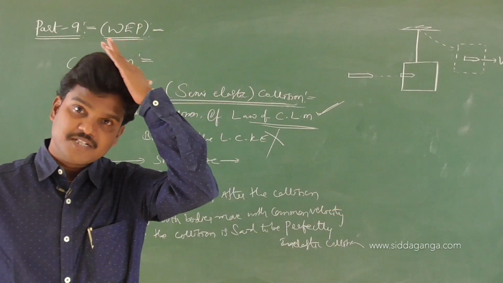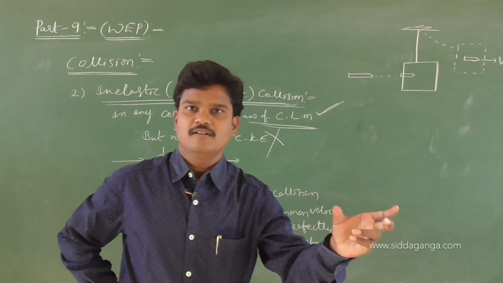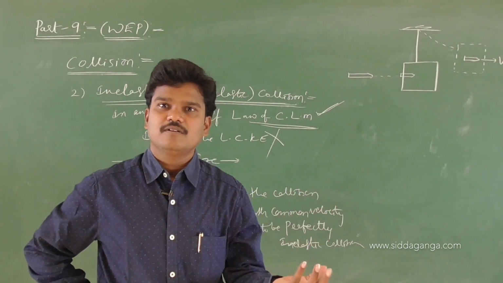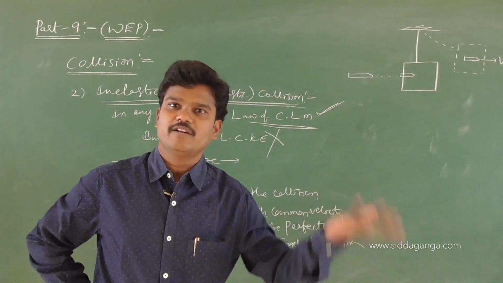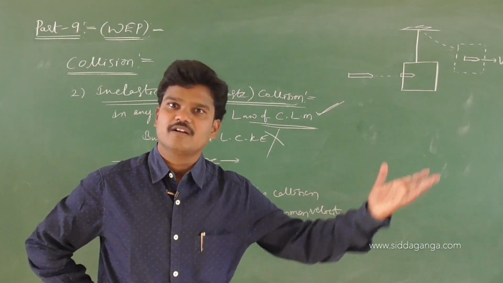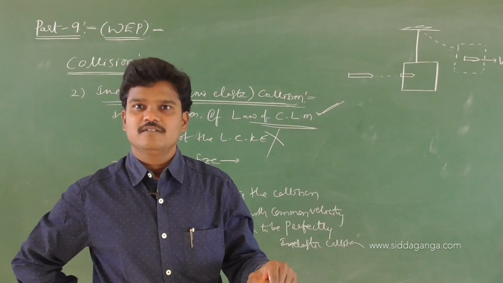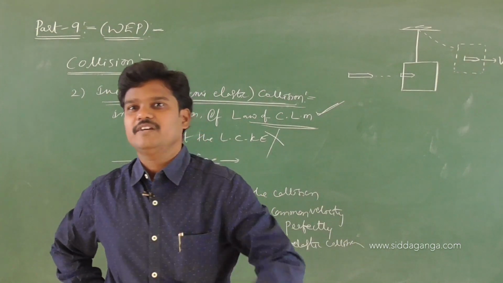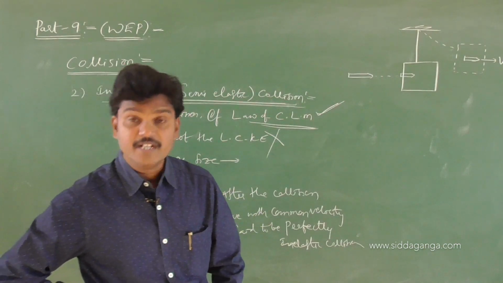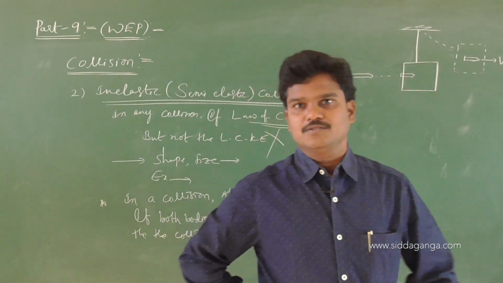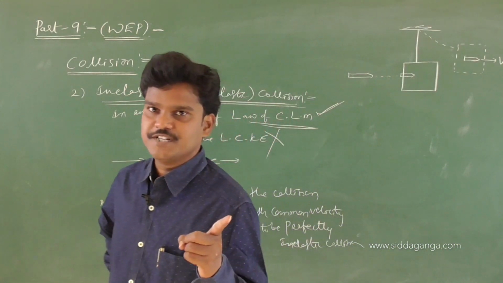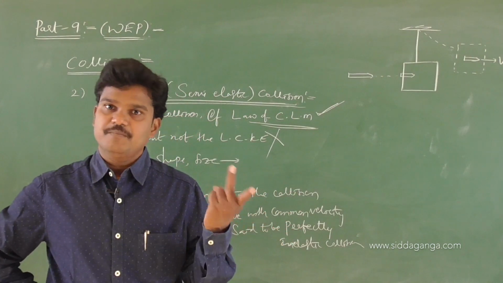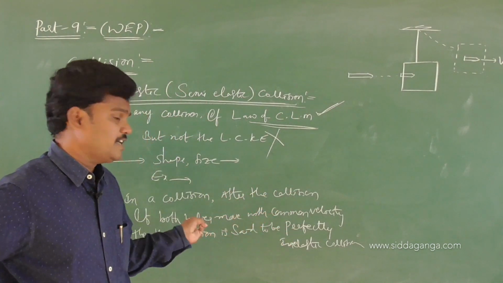For example, during an accident, if a lorry hits a car, if a truck hits a car, then what about the car? The car will move along with the lorry, along with the truck. Means after the collision, both will move with a common velocity. That collision we can call a perfectly inelastic collision. Okay, so we know the meaning of elastic collision, perfectly elastic collision, inelastic or semi-elastic collision, and perfectly inelastic collision.